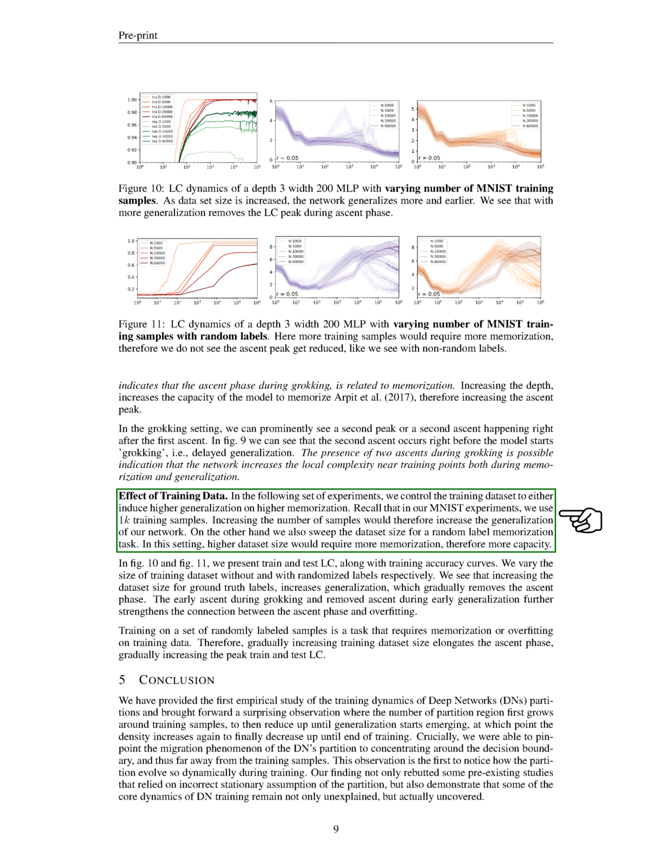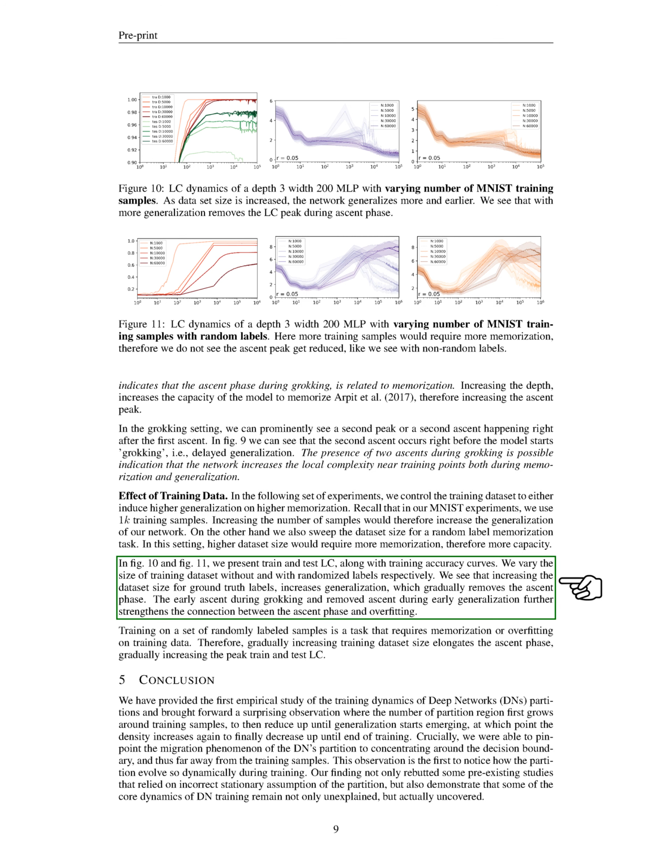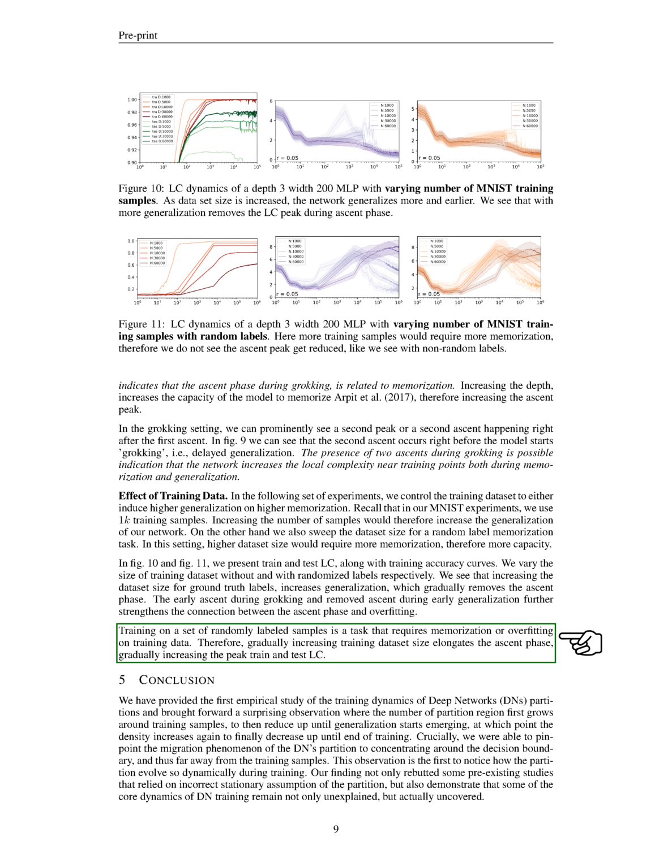Finally, we manipulated the training dataset to either induce higher generalization or higher memorization. We found that increasing the number of samples improves the generalization of our network. Conversely, increasing the dataset size for a random label memorization task requires more memorization, therefore more capacity. Our findings suggest a connection between the ascent phase and overfitting. Training on a set of randomly labeled samples, a task that requires memorization or overfitting on training data, gradually increases the peak train and test learning curve as the training dataset size increases.